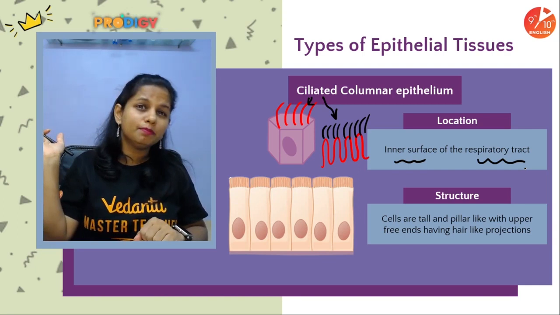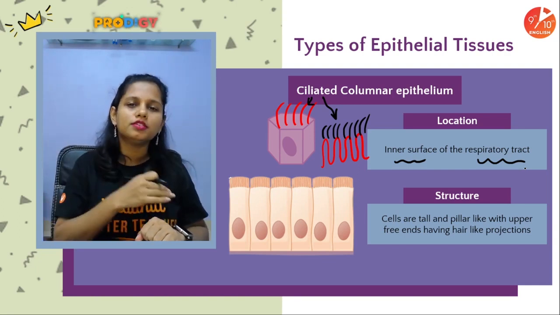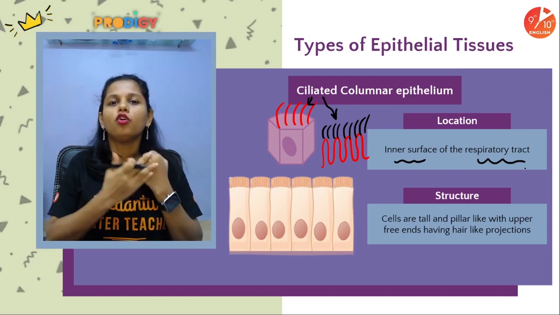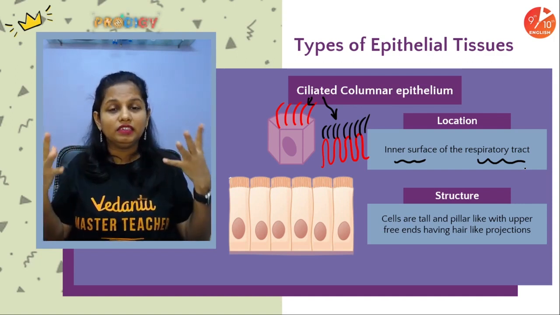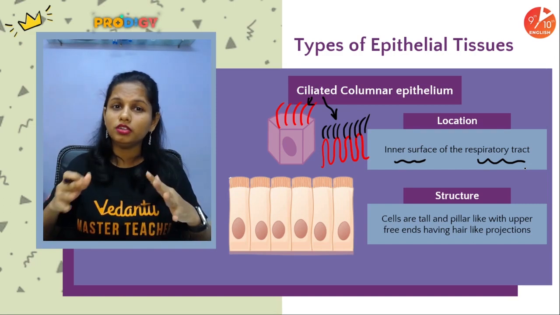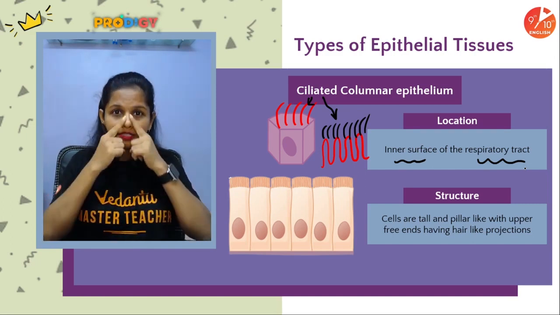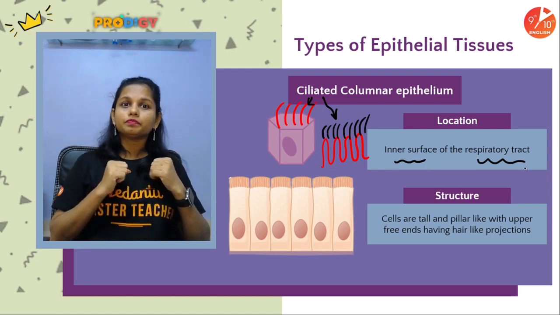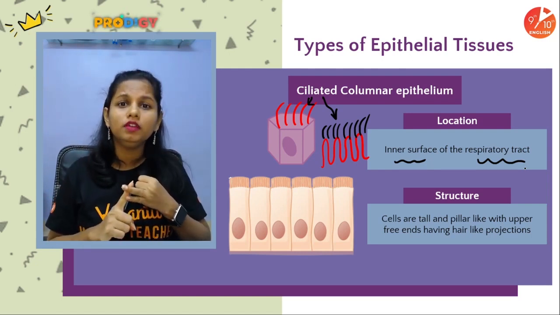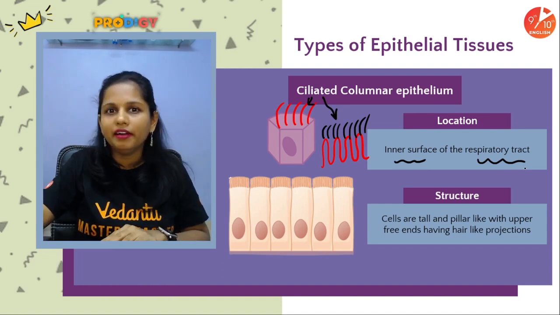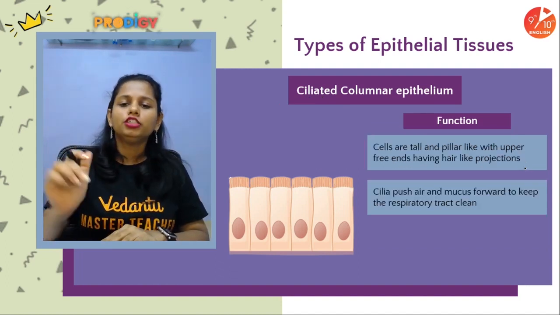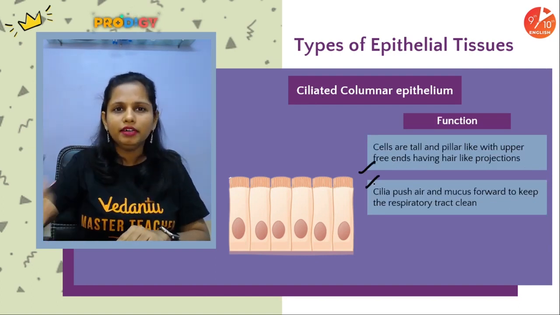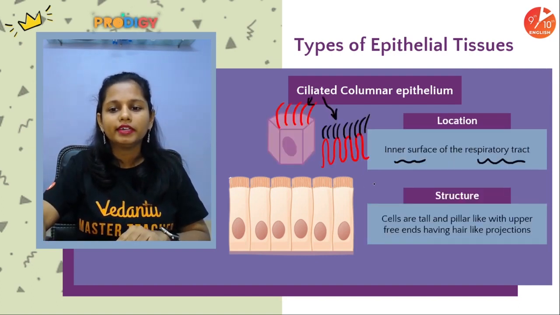And that's the reason why, when it is pushing the air and the mucus, the suspended particles of dust get stuck onto the mucus and only clean and filtered air reaches the lungs. So yeah, ciliated columnar epithelium is present on the inner side of our respiratory tract. It pushes air and mucus forward to keep the respiratory tract clean. Achha, function toh samajh mein aa gaya hai na? Function toh samajh mein aa gaya, but then what about its structure?